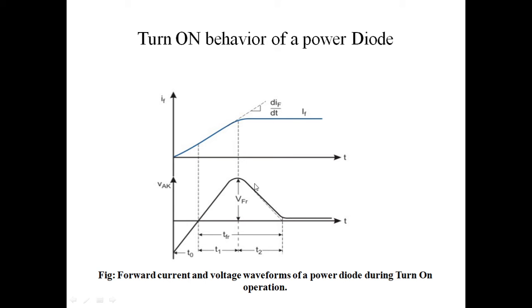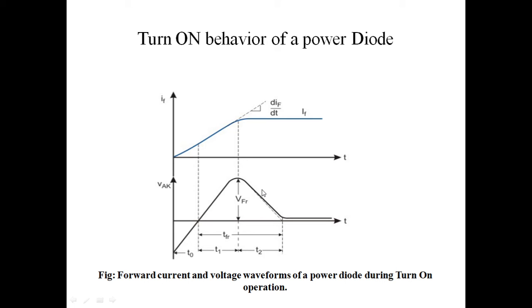This is the behavior of the power diode when it is connected in forward condition. To summarize: when it is connected in forward bias, there is a transient peak voltage VFR compared to the steady state current IF. This voltage may damage the main power switching devices.